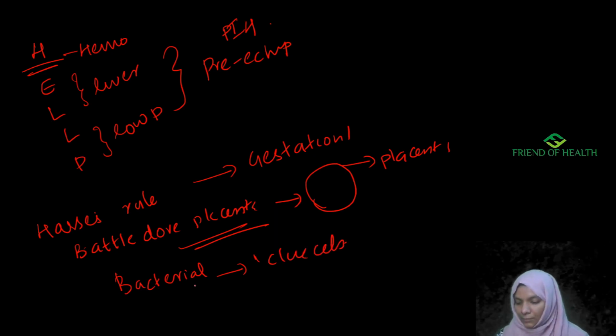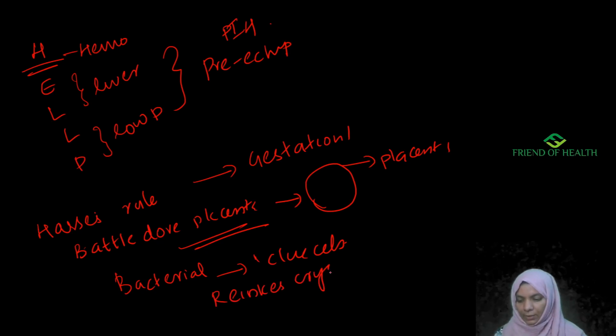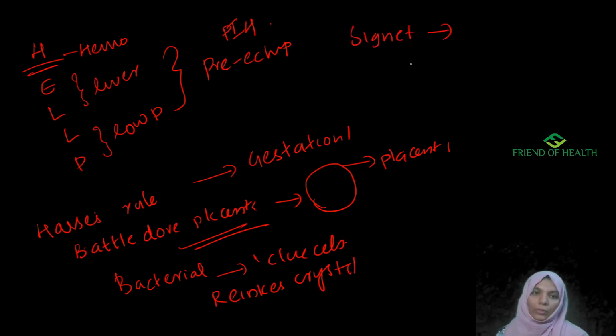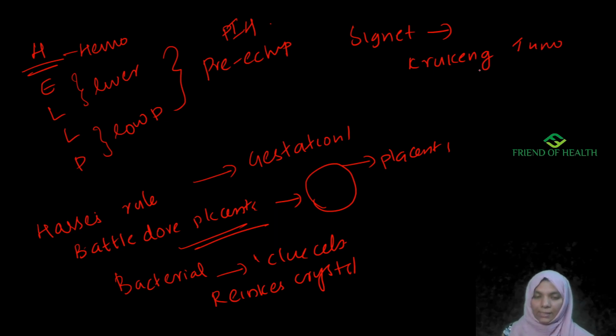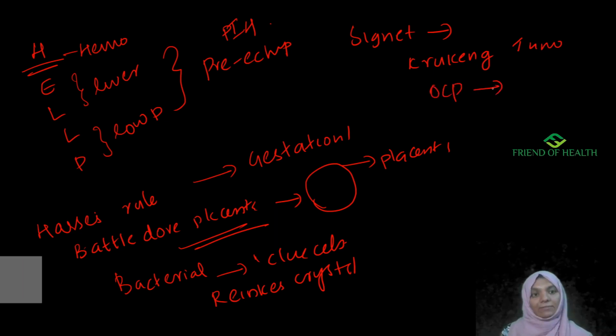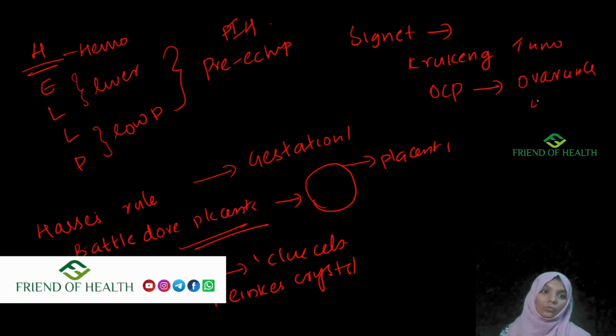Then the crystals seen in hilus cell tumor are Reinke's crystals. Next, signet ring appearance is seen in Krukenberg tumor. OCPs are protective against malignancy of ovarian cancer and uterine cancer.